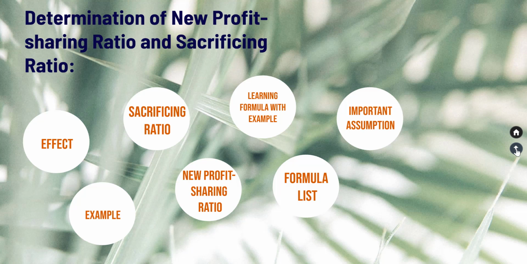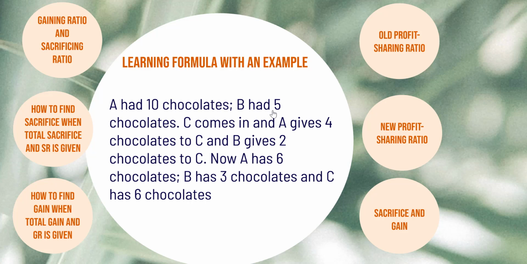Before we go into the formula list, we will see how we can learn all the formulae with an example of chocolates. Let's say A had 10 chocolates and B had 5 chocolates. C comes in and A gives 4 chocolates to C and B gives 2 chocolates to C. Now A will have 10 minus 4, 6 chocolates. B will have 5 minus 2, which is 3 chocolates. And C will have 4 plus 2 chocolates, 6 chocolates.